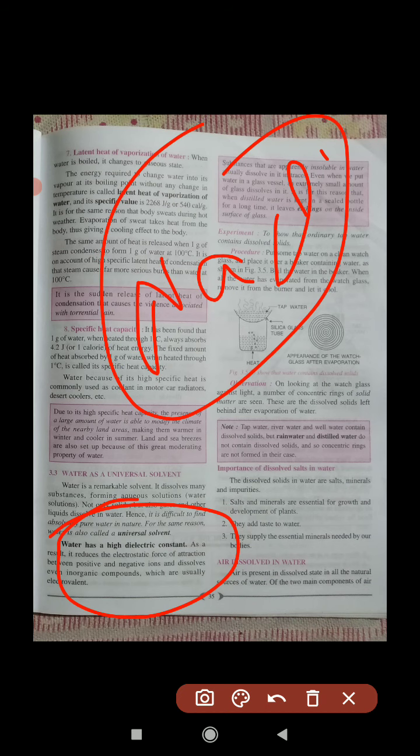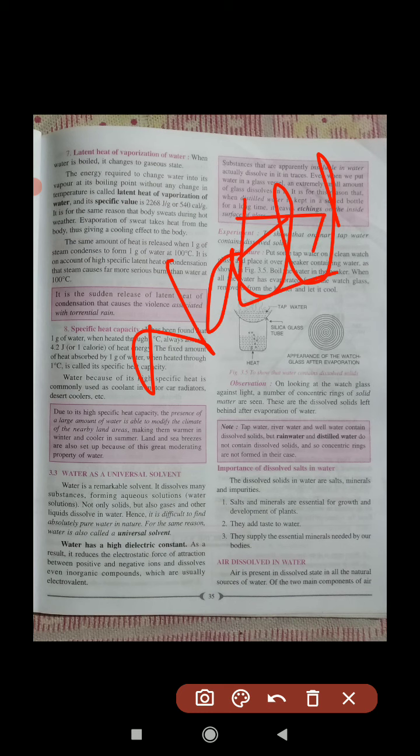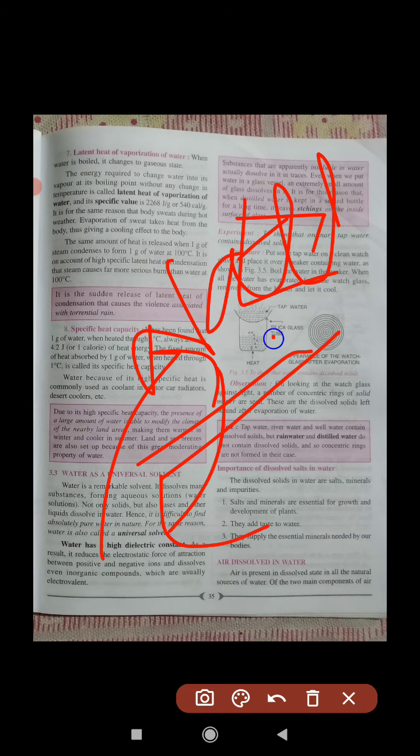Suppose sodium chloride, when you mix it in water, H2O, that H2O will attract Na plus. That attraction of the cation or anion, different ions, towards itself is called the dielectric constant. So as a result, there is an electrostatic force of attraction. That sodium chloride becomes more ionized in water because of the high dielectric constant of water. Water forces it to separate into Na plus and Cl minus.